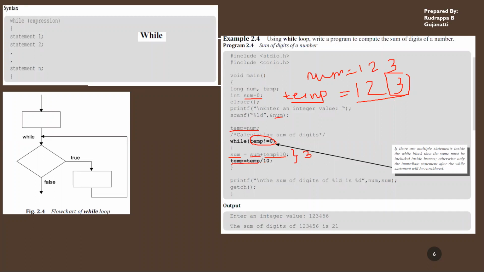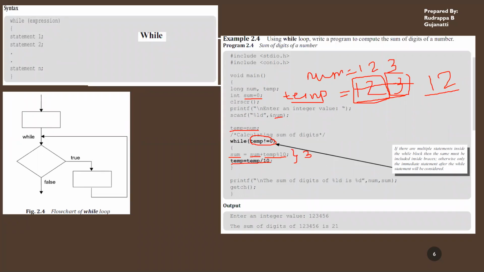Next you're taking temp and dividing it by 10. When you divide it by 10, you'll get the quotient. In this case, the quotient will be 12. So the new content of temp will be 12 because of this statement. Again, you come to this expression and check it. The value is 12, which is not equal to 0.